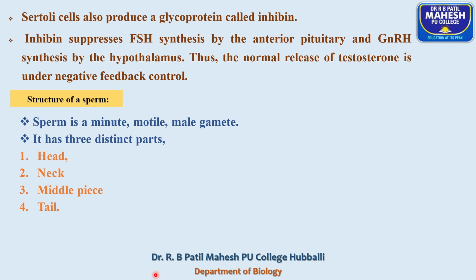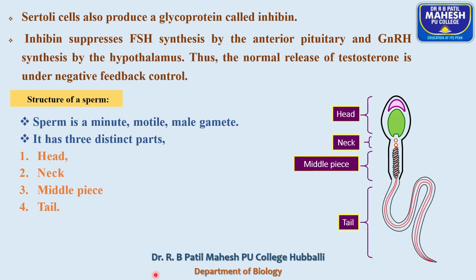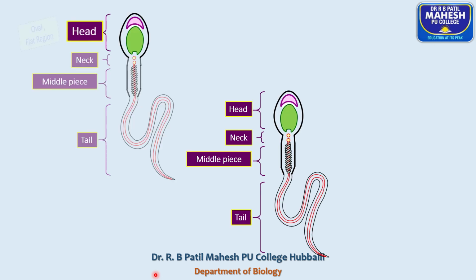The male gamete is differentiated into four parts: head, a small region called neck, middle piece, and the longest part of the sperm, the tail. The human sperm measures about 55 microns in length.